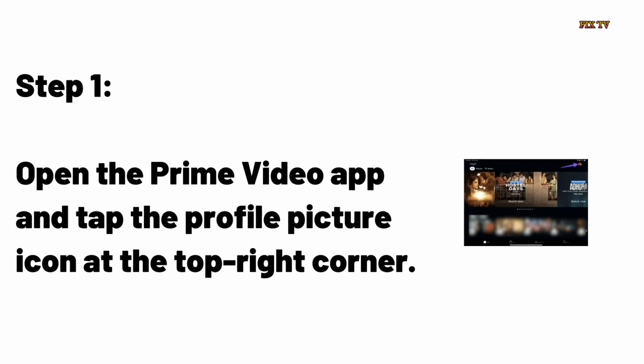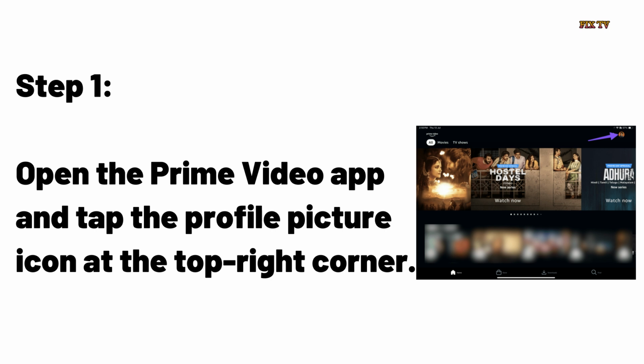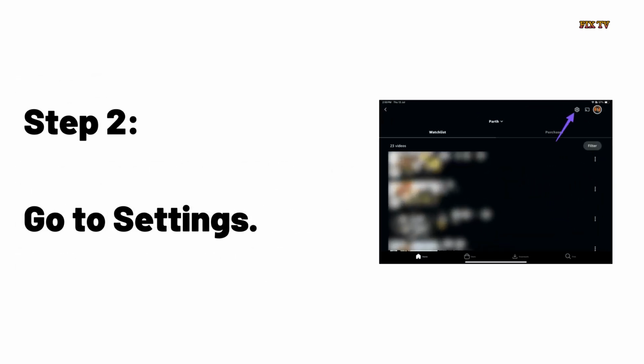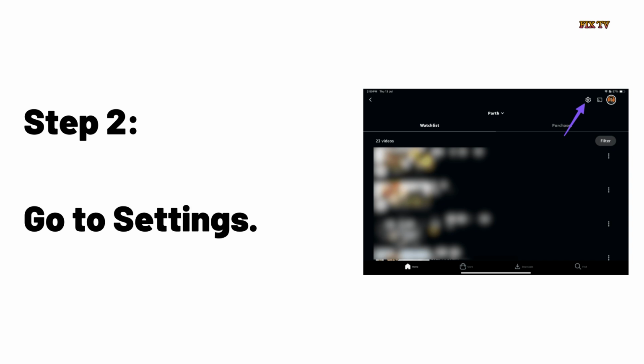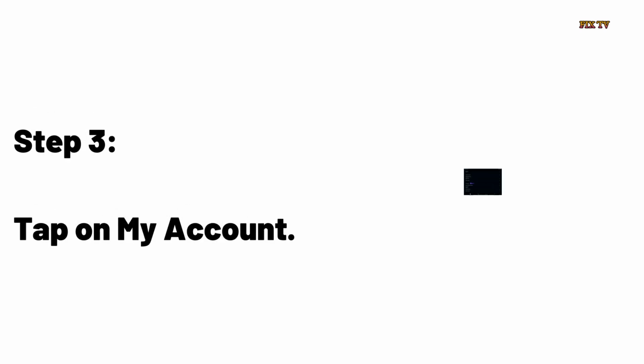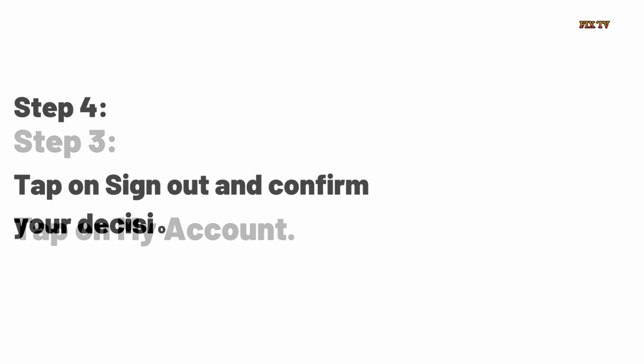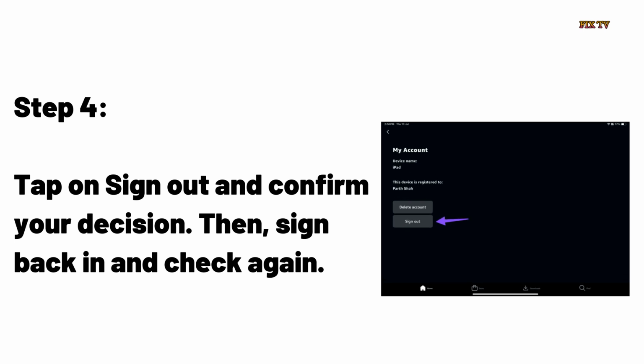Step 1. Open the Prime Video app and tap the profile picture icon at the top right corner. Step 2. Go to Settings. Step 3. Tap on My Account. Step 4. Tap on Sign Out and confirm your decision. Then sign back in and check again.